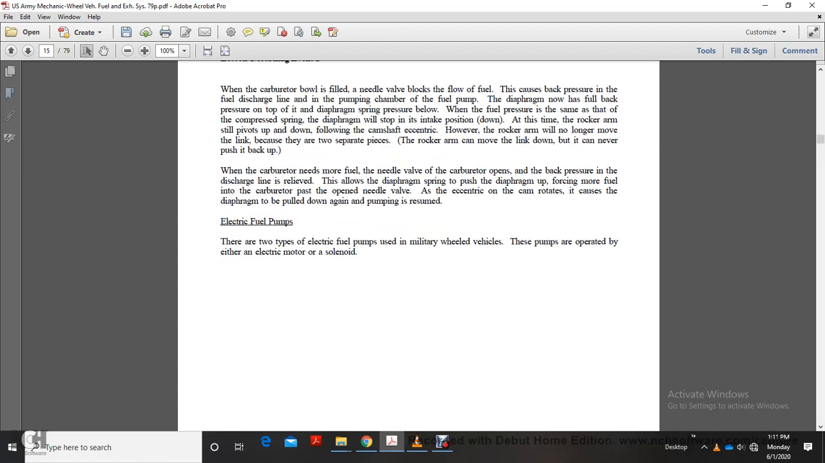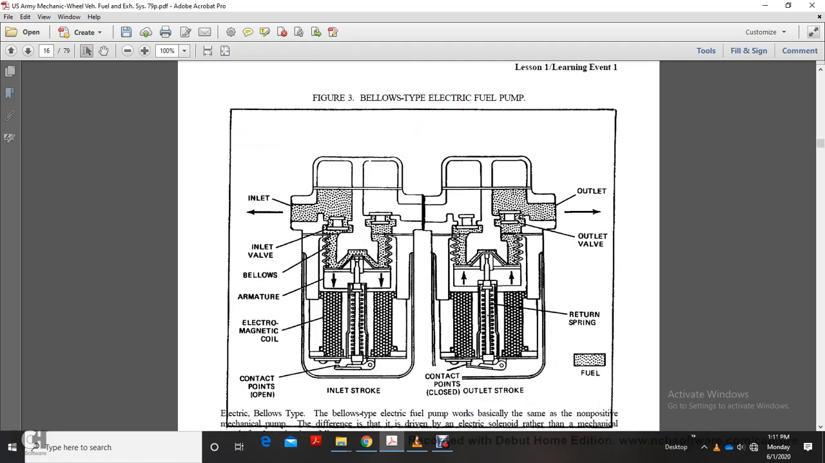Electrical fuel pump. There are two types of electrical fuel pumps used in military wheeled vehicles. These pumps are operated by either an electric motor or a solenoid. This shows the bellows type electrical fuel pump. It shows the outlet valve, bellows, armature, electromagnetic coil, contact points, outlet, stroke, and return spring.